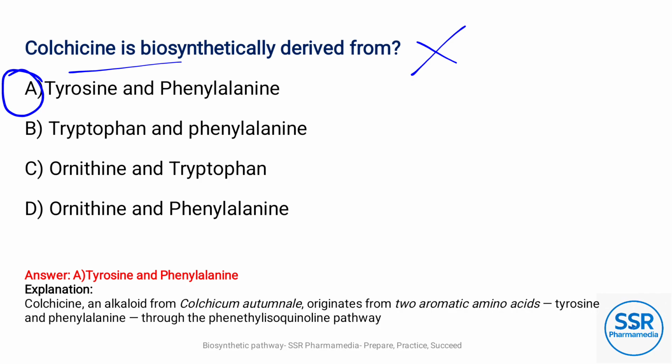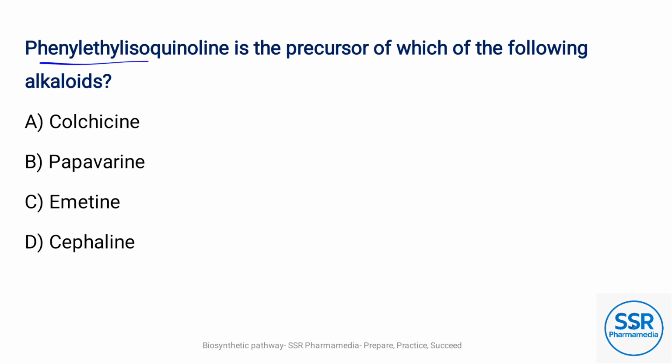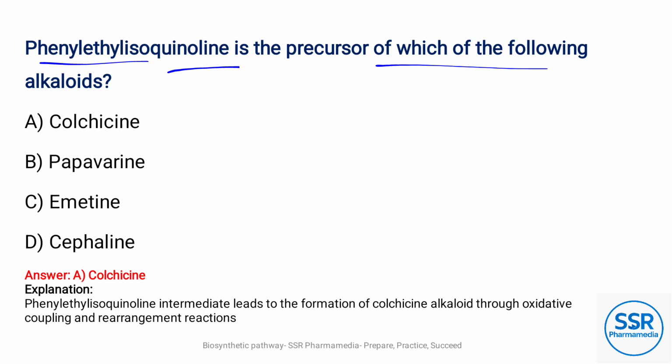Colchicine and alkaloids from Colchicum autumnale originate from two aromatic amino acids, tyrosine and phenylalanine, through the phenethylisoquinoline pathway. Phenethylisoquinoline is the precursor for which of the following alkaloids? The answer is option A, colchicine.